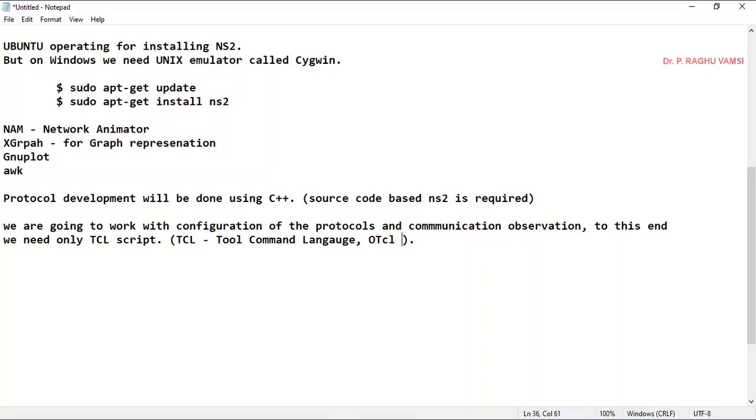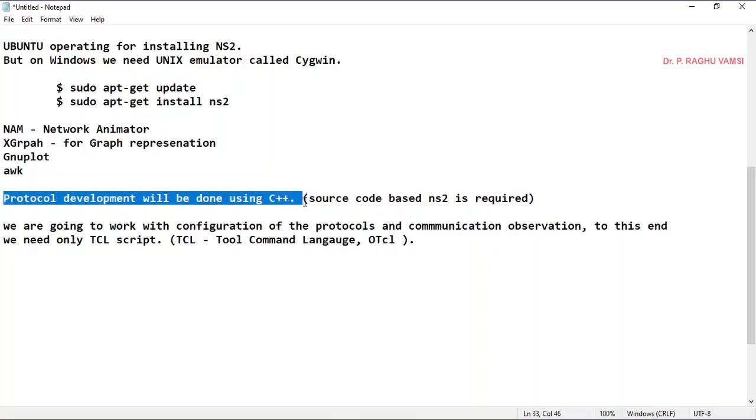Anyhow, we are not going to deal with the OTCL concept, only we are going to deal with the TCL script and some instantiation part that we are going to see in the OTCL. So this is the tool command language that we are going to use for the configuration settings and protocol communication observation. So we are not going to see the protocol development.